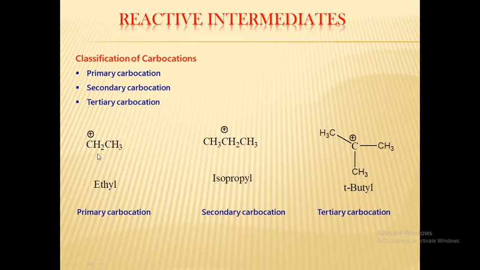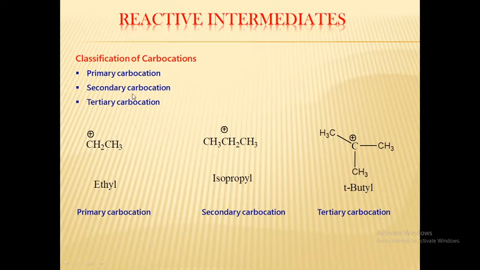First we see what is primary carbon. Primary carbon means the carbon atom attached to one other carbon atom. Here the positive charge is on the primary carbon, that's why we call it primary carbocation, that is ethyl carbocation.